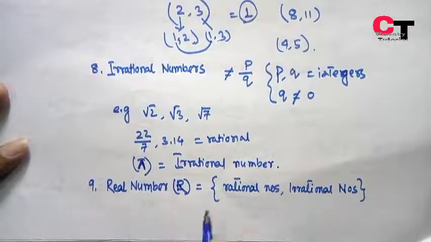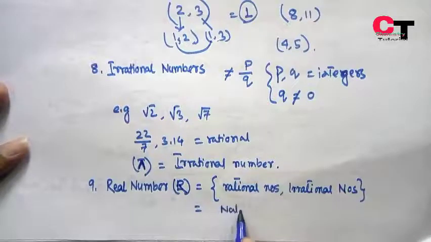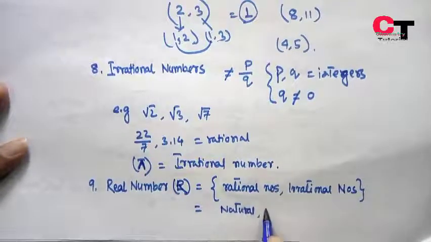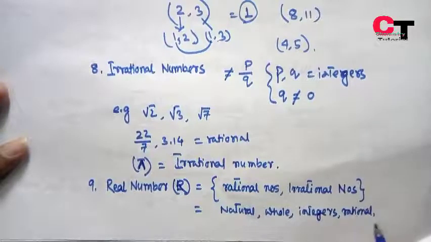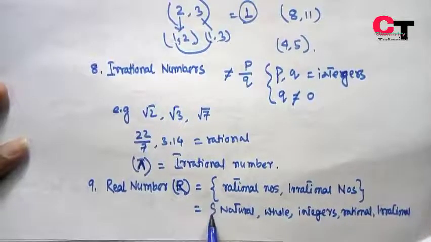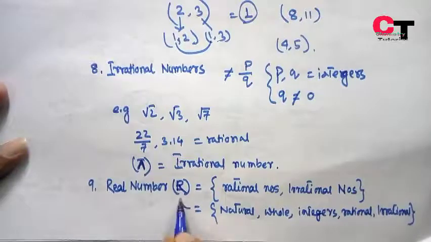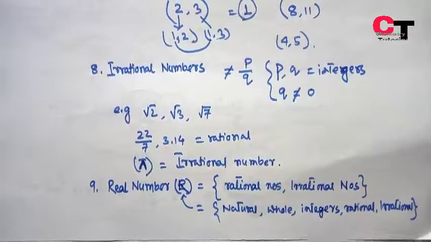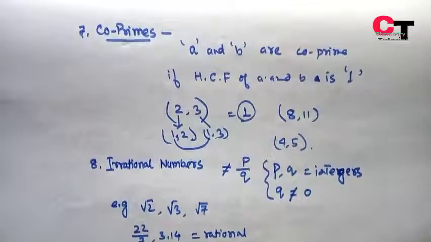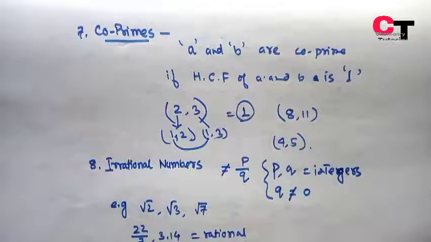The set of real numbers includes all the rational numbers, irrational numbers, natural numbers, whole numbers, all the integers. It includes all the numbers. It is denoted by R. So these are the various types of numbers that we should know. You should remember these 9 types of numbers.